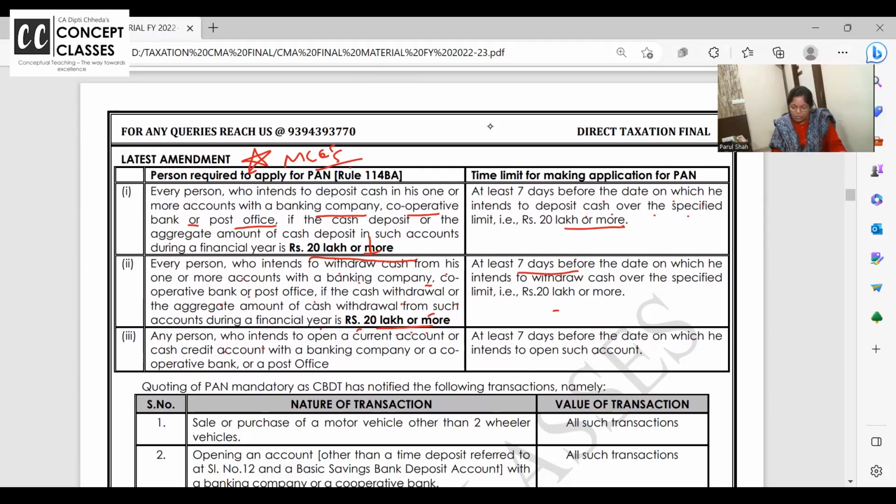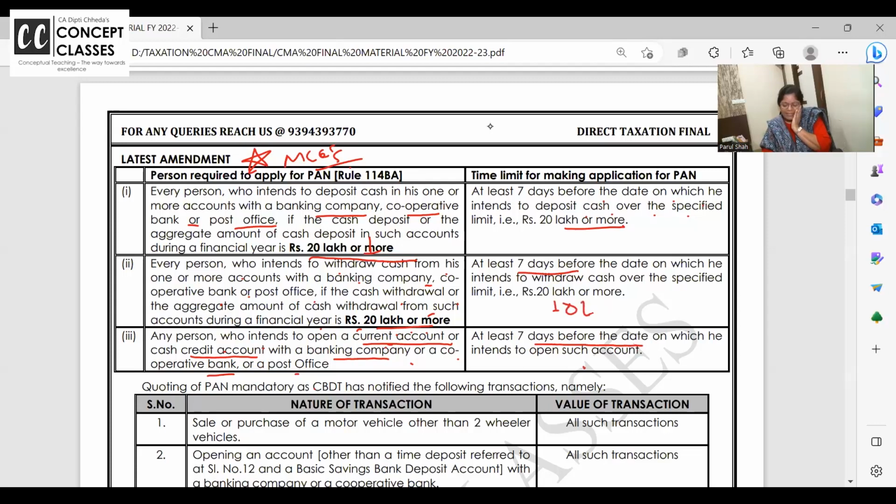Any person who intends to open a current account or cash credit account with a banking company or a cooperative bank or post office, at least 7 days before the date on which he intends to open. So you want to open a current account? In a current account, you have the CC facility. You can overdraw the current account more than the balance and all. So if you want to open a current account, you should have a PAN card. Then only they will open. Or you want to withdraw cash more than 20 lakhs or deposit cash more than 20 lakhs, not on a single day. These limits are throughout the year.